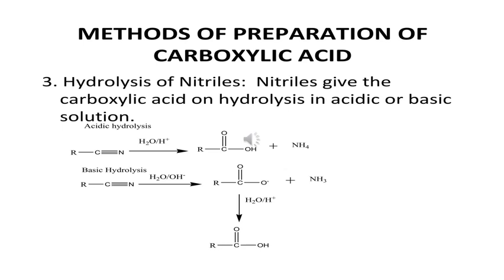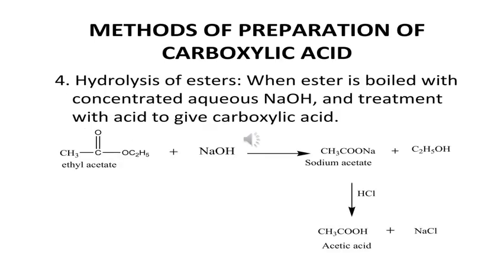In acidic hydrolysis, in presence of H2O and H plus ion, nitriles produce carboxylic acid. In basic hydrolysis, the same nitriles in presence of H2O and hydroxyl ion give first the anion of carboxylic acid, and that further undergoes hydration to produce carboxylic acid.